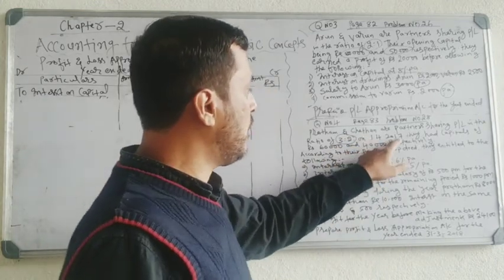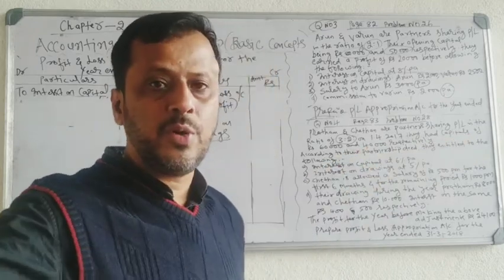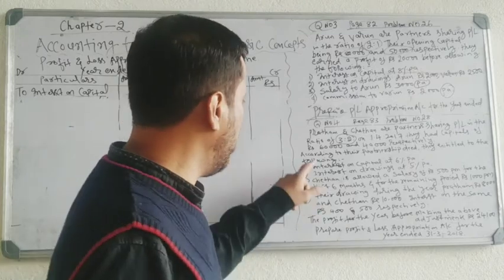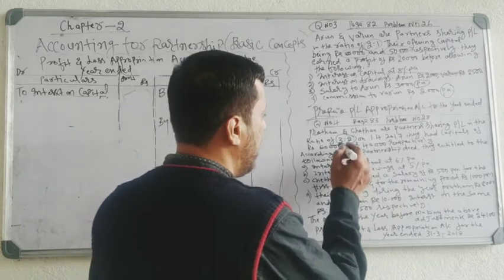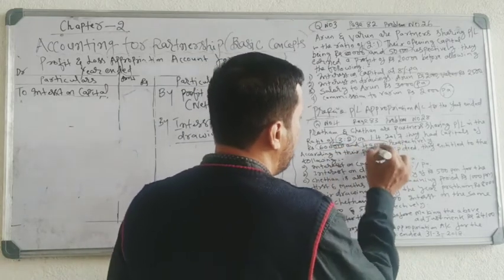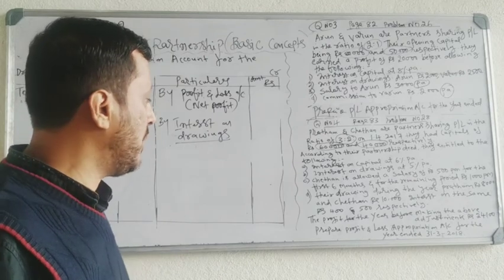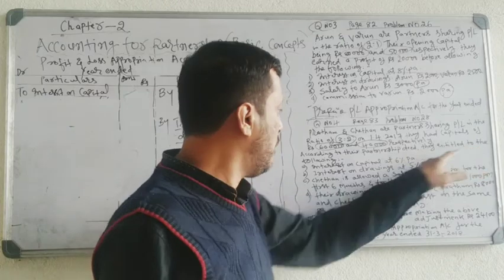On 1/4/2017, they had capitals of rupees. 1/4/2017 is the opening date. That means 31/3/2018 is the closing date. Their capital is 60,000 and 40,000 respectively. Capital you should not record. It is given for calculation of interest on capital. According to their partnership deed, they are entitled to the following.